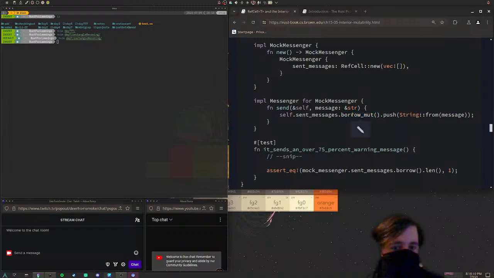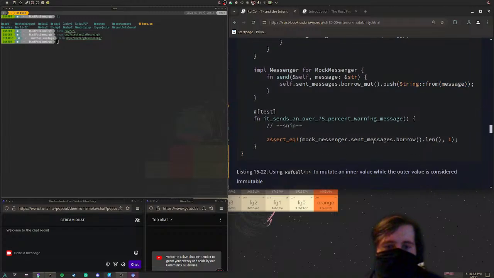Alright, so borrow_mut is a function on RefCell, which we then push the string to. Okay, so we can still have an immutable reference to the RefCell, however, the method borrow_mut on RefCell will, I assume, allow you to mutably borrow the vector inside of here, which then we can push the string from message to. Right? And this will all work.